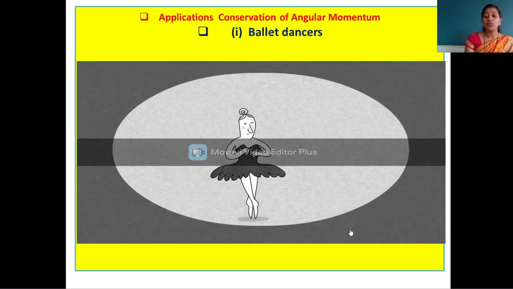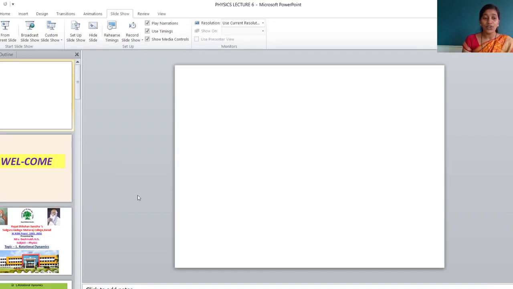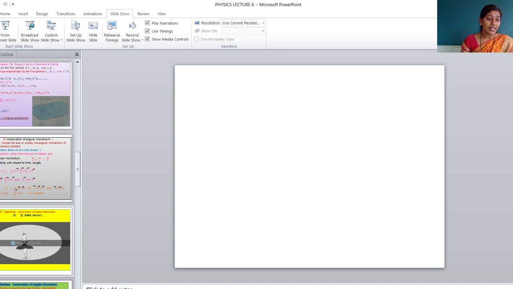For angular momentum, there are two applications where it is going to be used. From that we can see one video. In that, a belly dancer is present there.